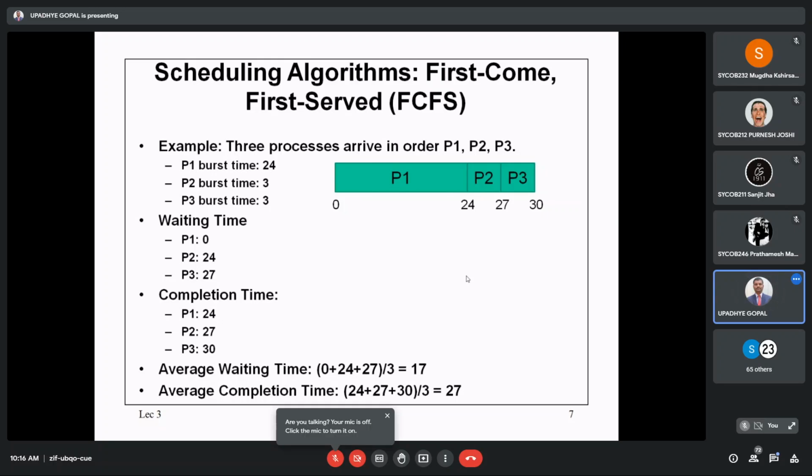Okay, is that clear? Yes or no? Please reply on this. Anyone can say anything on this context.